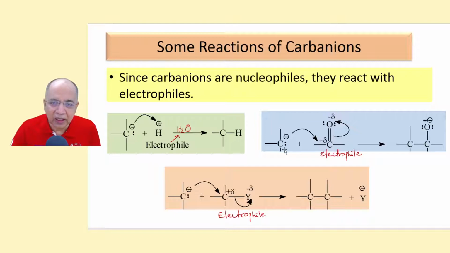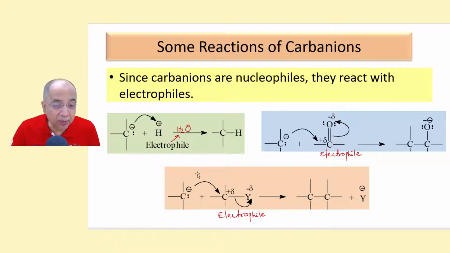Or it can react with another electrophile, for example, a ketone or an aldehyde. Then a new bond is established between them, and this pi bond is polarized to oxygen. Then, of course, it has not come to its final fate. It will react further. It may abstract a proton from some acid and become neutral OH. We are not going to discuss the details of the mechanism.